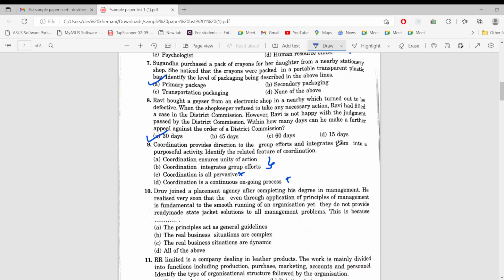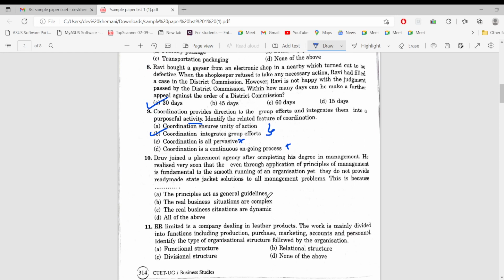It provides direction to group efforts and integrates them into purposeful activity. So it would be coordination integrates group efforts. Okay, so a little bit of a tricky question. I got a little bit confused about what would be the answer.